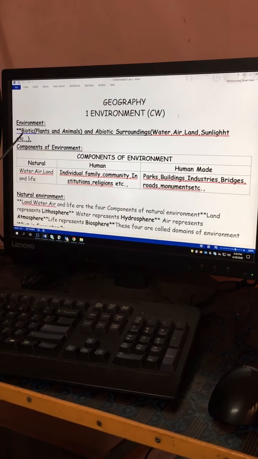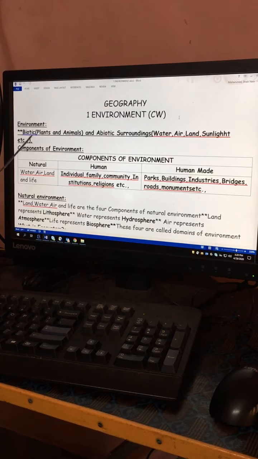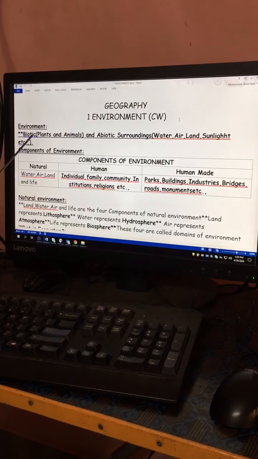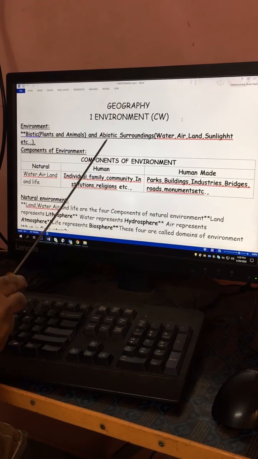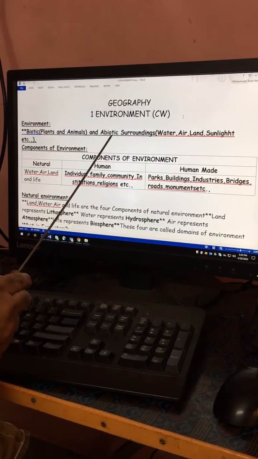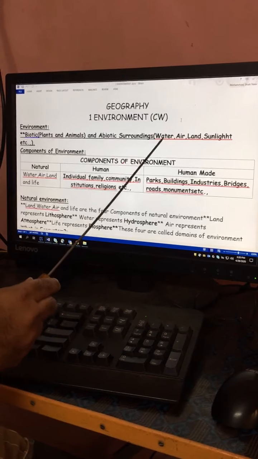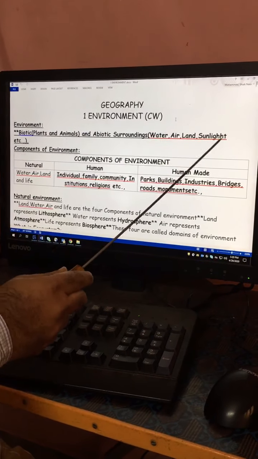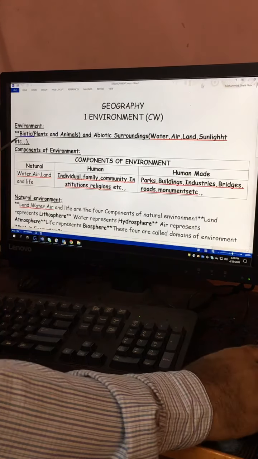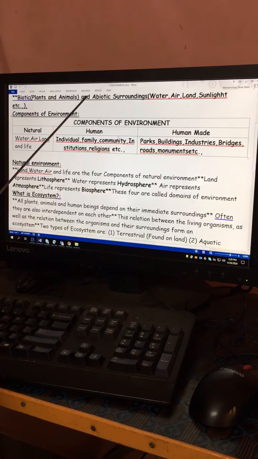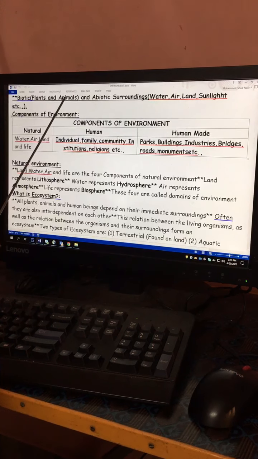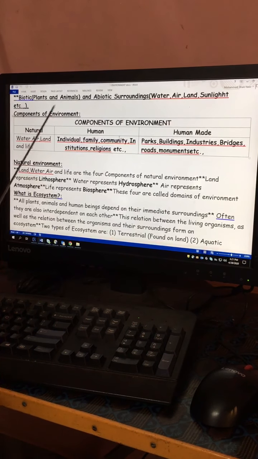Biotic: bi means two, O means organisms, biotic means plants and animals. And abiotic means just the opposite of biotic, that which has no life, non-living things such as water, air, land, sunlight, etc. This is about environment. And you have environment at home also, that is your father, mother and you, that is the human-made environment.